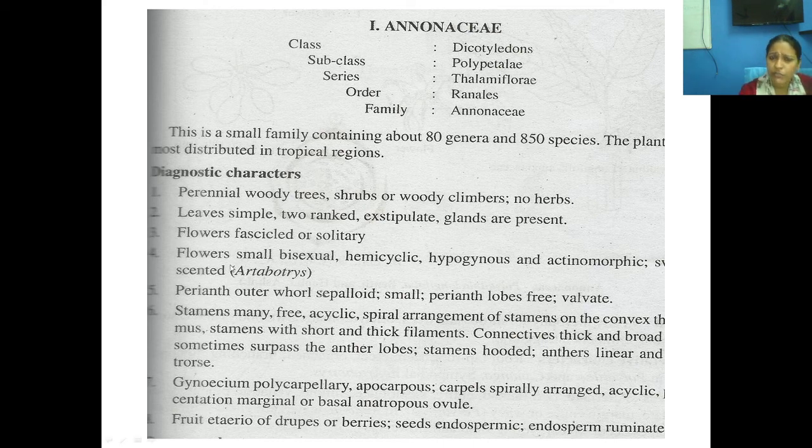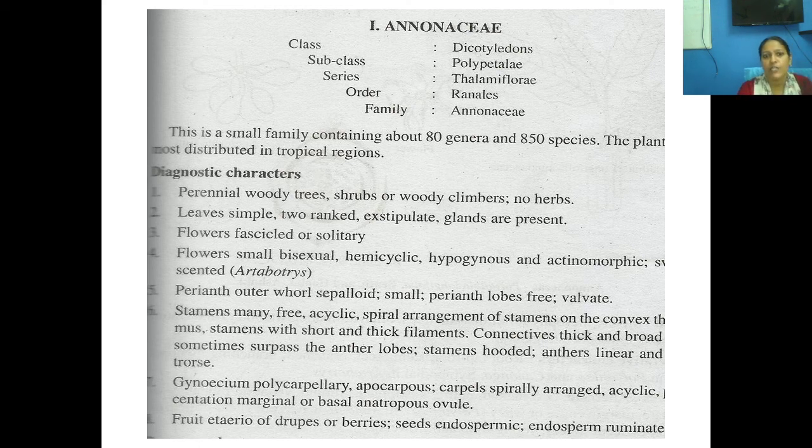So what about the flowers? The flower is usually bisexual. They are hypogynous and actinomorphic. Exceptions are there. Okay, so what about the perianth? The outer whorl is sepaloid. Sometimes you could see the perianth with only the 3 condition, trimerous condition. Sometimes you could see a differentiation of sepals and petals.